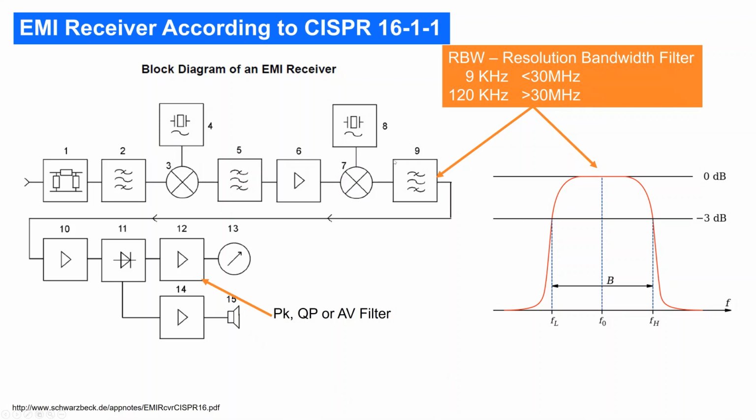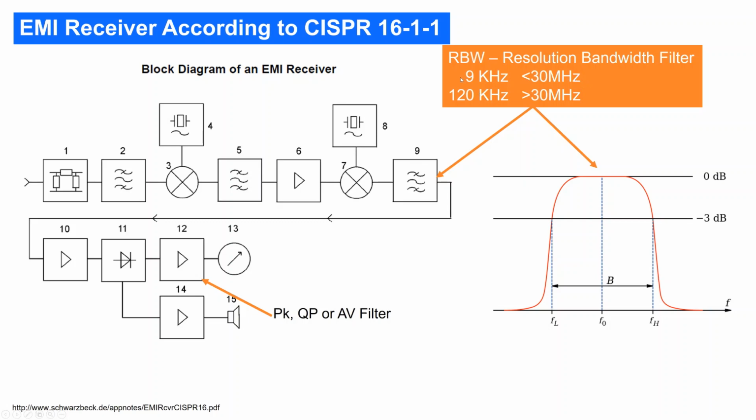The most important filter we face for our EMI work is the resolution bandwidth filter. At the end of the mixing, there is a resolution bandwidth filter, which according to the standard CISPR 16 and most other standards is 9 kilohertz for the frequency range below 30 megahertz.